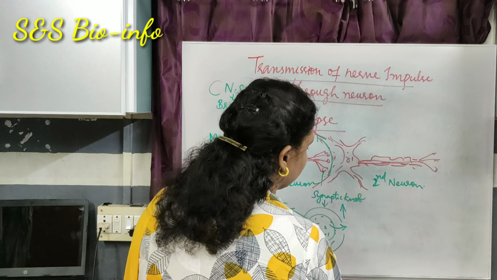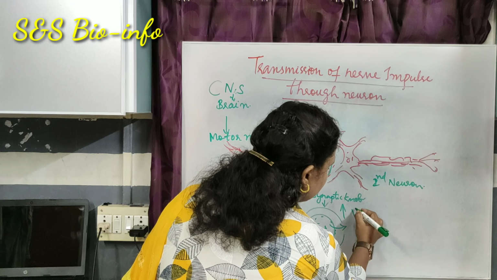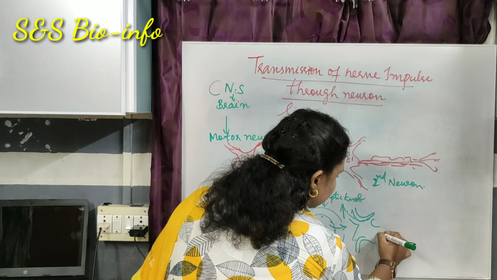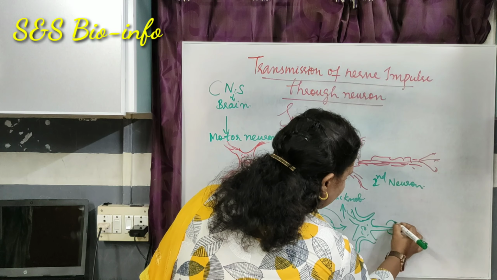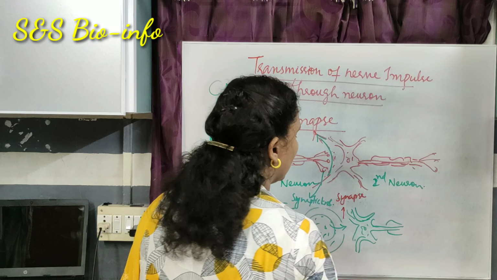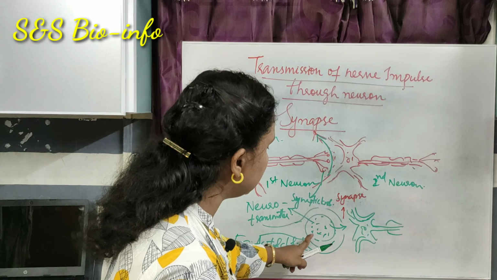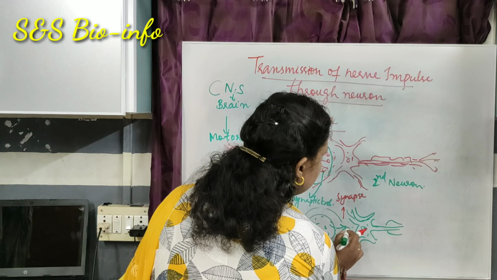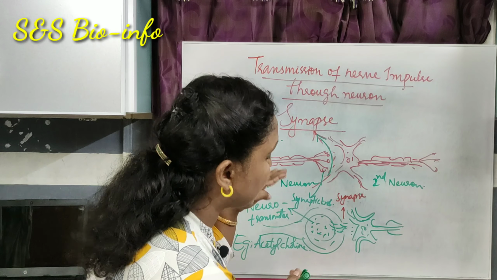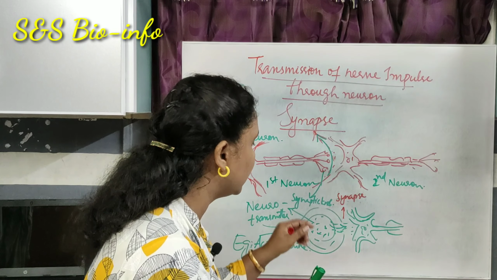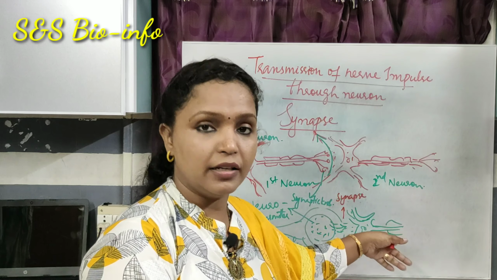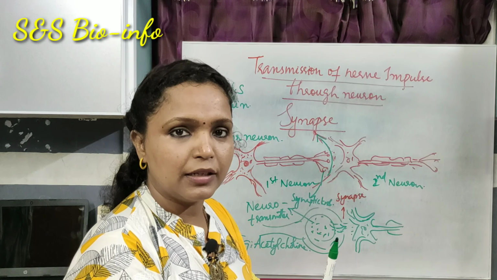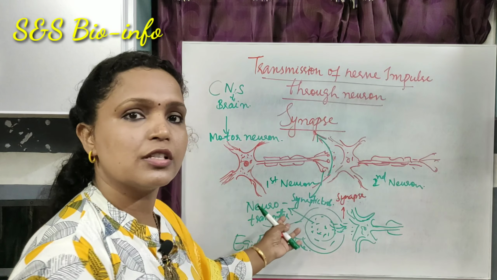This is the gap of the... okay, this is the dendrite of the next neuron. Okay, this is called the synapse. Here, when the impulse reaches the synaptic knob, the neurotransmitter is released into this gap. So it creates a chemical medium for the transmission of the impulse from the previous neuron to the next neuron. So the dendrites of the next neuron will receive the impulse, and the previous process will continue here.